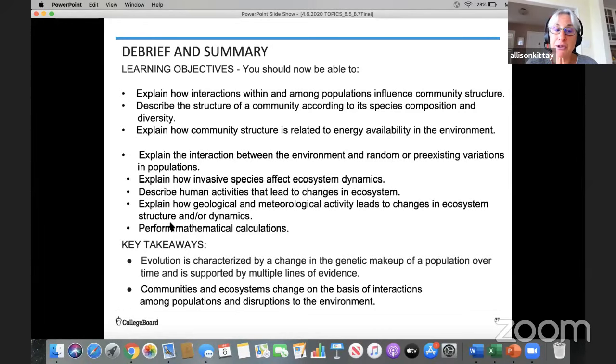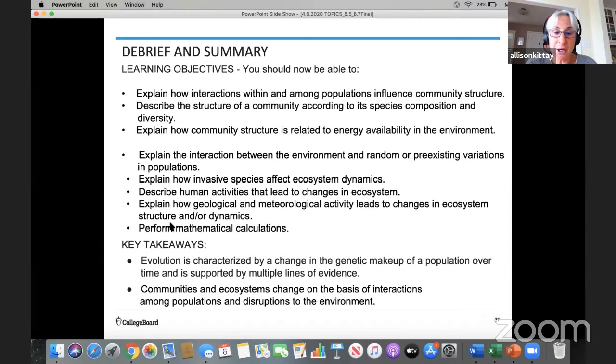You should be able to explain the interaction between the environment and random or persisting variations in populations. Explain how invasive species affect ecosystem dynamics. Describe human activities that lead to changes in an ecosystem. Explain how both geological and meteorological activity leads to changes in the ecosystem structure and/or dynamics, and perform mathematical calculations. In this case, it was Simpson's diversity index.